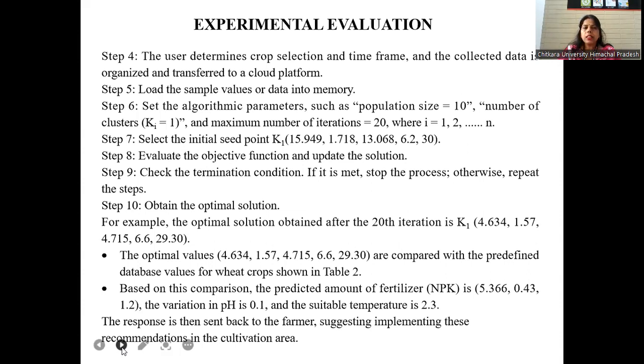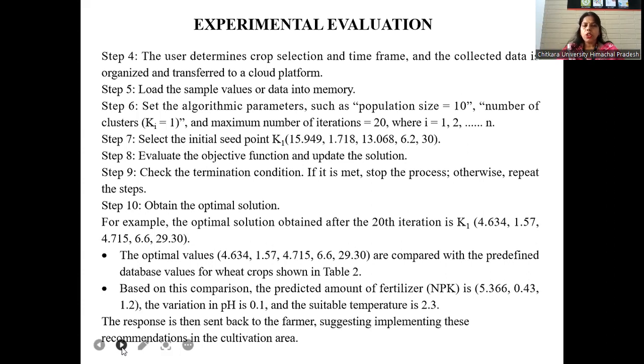Then next step, select the initial seed point, taken as k, 15.949, 1.718, 13.068, 6.230. Next, evaluate the objective function and update the solution. In the next step, check the termination condition. If the condition is met, then stop the process. Otherwise, repeat the process till the end. Then step 10, obtain the optimal solution.